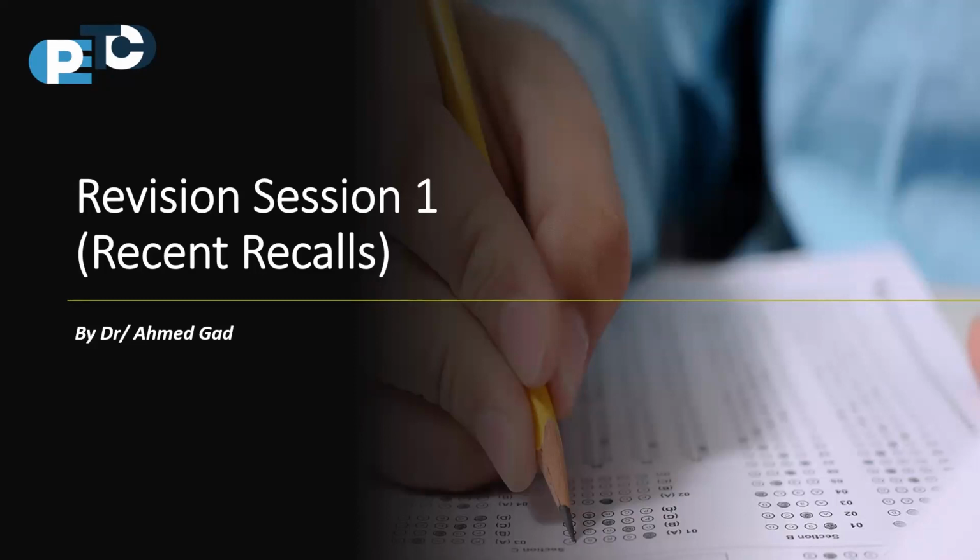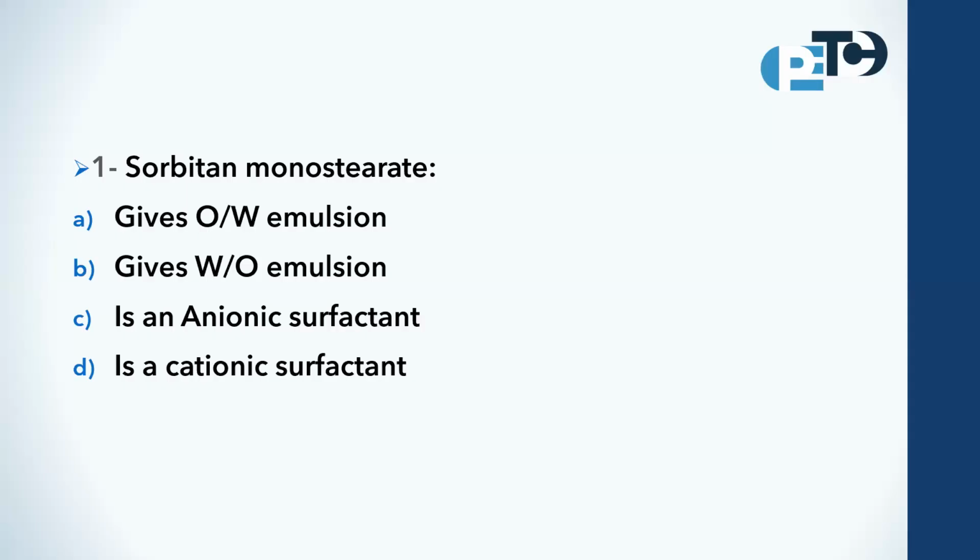Let us start with the first question. At any time, if you need to ask, please raise your hand and ask directly, okay? The first question: sorbitan monostearate, does it give oil in water emulsion, or water in oil emulsion, or is it an anionic surfactant, or a cationic surfactant?